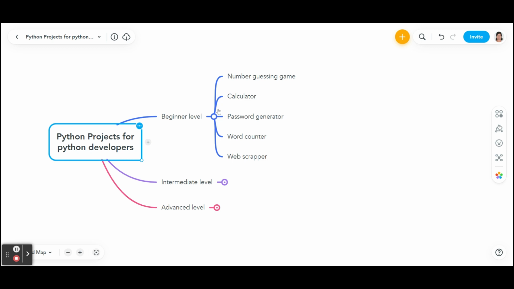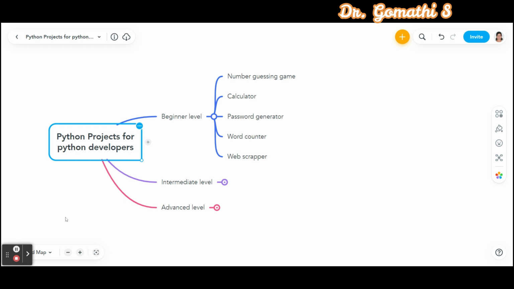The first one which you can try is the number guessing game. Let us guess the number game. You can create a simple game where the user has to guess a randomly generated number within a certain range, for example, 0 to 100 or 0 to 1000 or 1000 to 2000. Whatever range you can give. This project will teach you the basics of conditional statements, loops and user inputs.